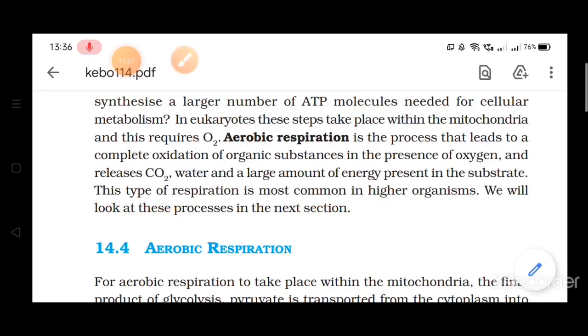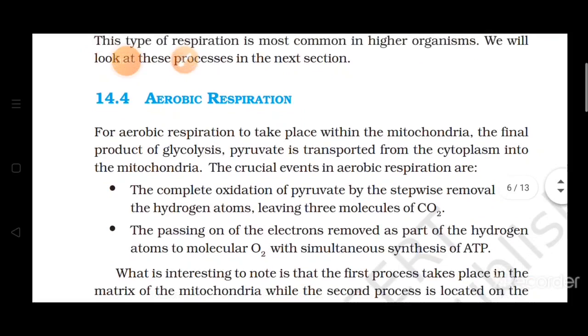One thing to keep in mind here: whether it is aerobic or anaerobic respiration, glucose is converted into pyruvic acid in all types of respiration. But where will the difference come? When oxygen is there, then that pyruvic acid will enter into the mitochondria and the mitochondria will release the energy. Along with the release of energy, water and carbon dioxide will be released as the substrate. So this aerobic respiration is very common in higher organisms. And now we will study about the aerobic respiration.